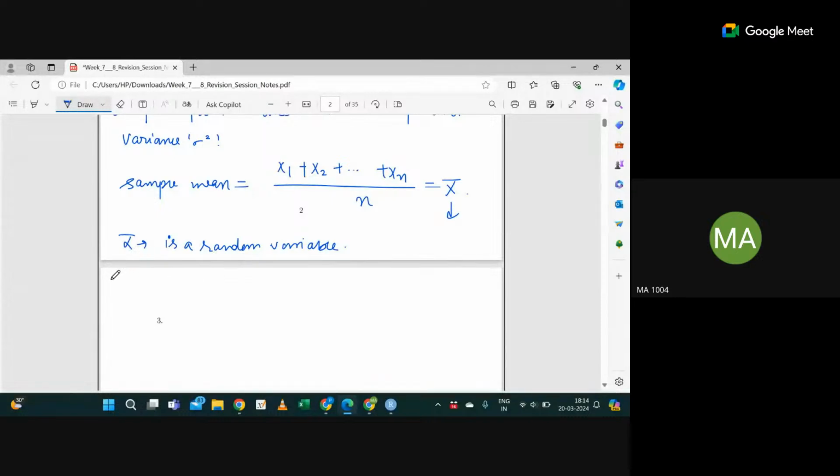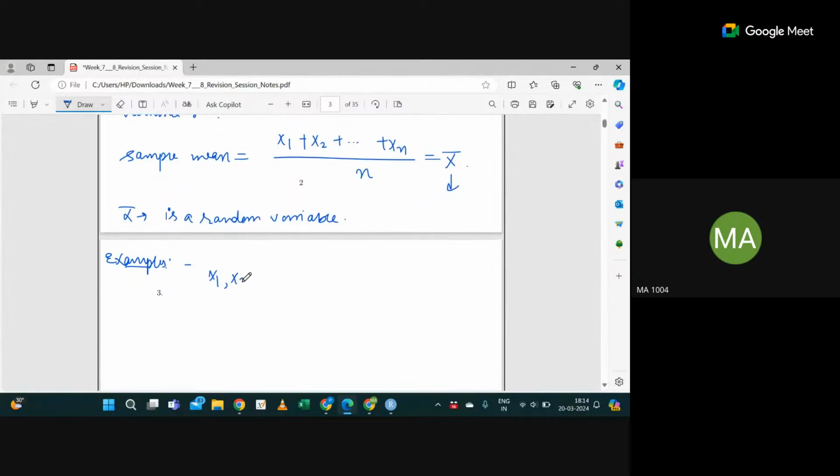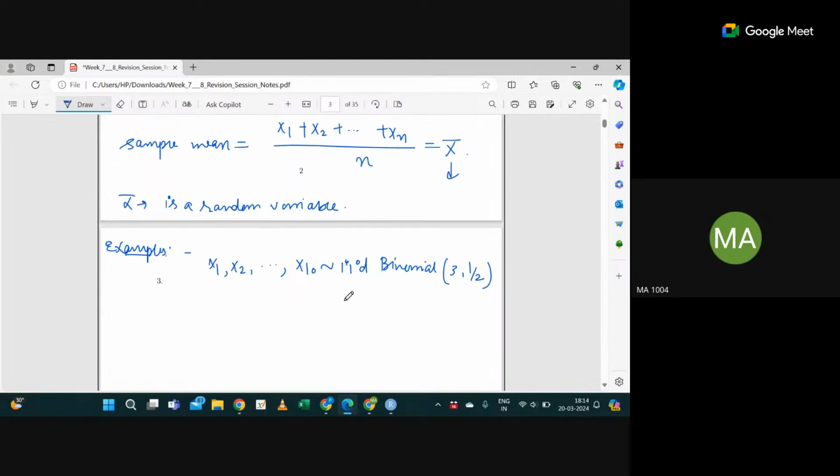Let's see an example. Let's say x1, x2 up to x10, just taking 10 samples. These are IID, let's say binomial for simplicity. Say these are IID binomial 3 comma half. What is the expectation of x here? It is np. Here n is 3 and p is half. These samples are all taken from this distribution. So np is 3 into half, which is 1.5.